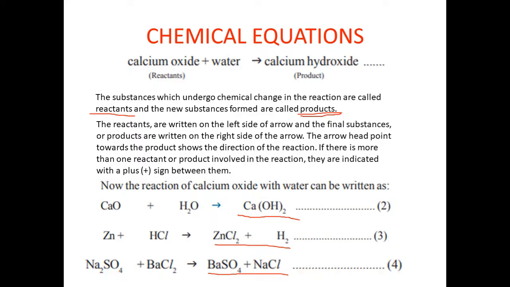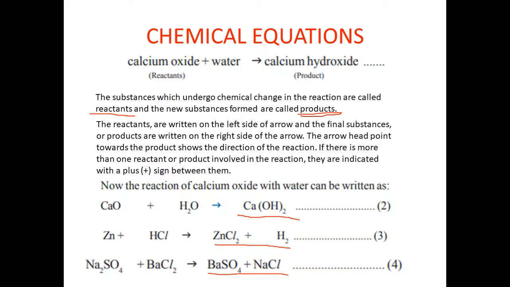Calcium oxide: capital C, small a, capital O. Calcium oxide plus H2O gives rise to calcium hydroxide: capital C, small a, open a bracket, capital O, capital H, close the bracket, subscript number 2. It is taken twice. Calcium hydroxide, we write it as Ca(OH)2.